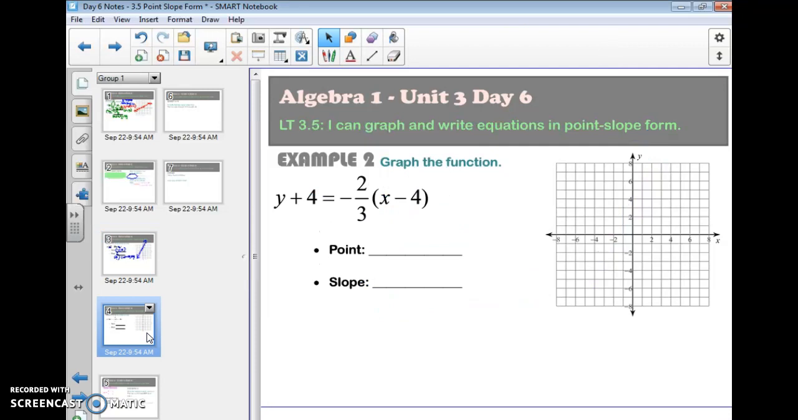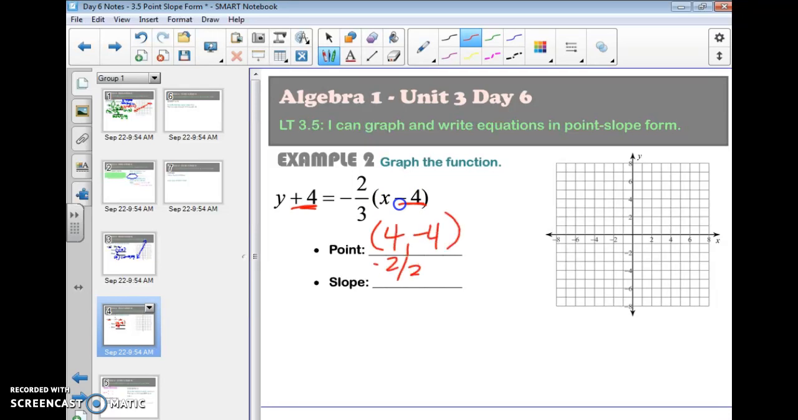And in this one, I would have x comma y, change my sign, positive 4, negative 4, slope of negative 2/3. It's decreasing. Positive 4, negative 4, then down to this.